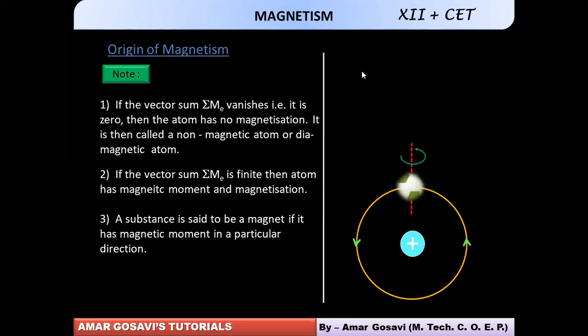Based on this, we want to categorize the materials into different types. Please make a note of whatever we have recalled.